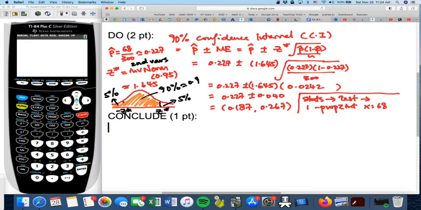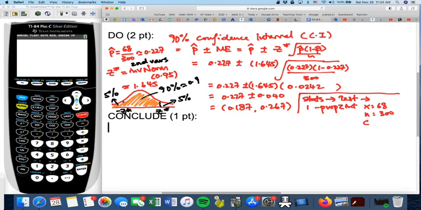In this case, the number of people out of 300 that can roll their tongue is 68. The n, sample size, is 300. Confidence level is 90%, right? If you put that in, that should give us the confidence interval that we just found.